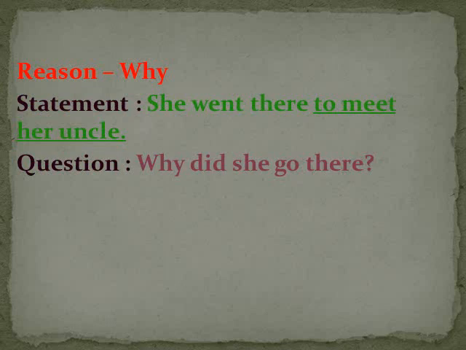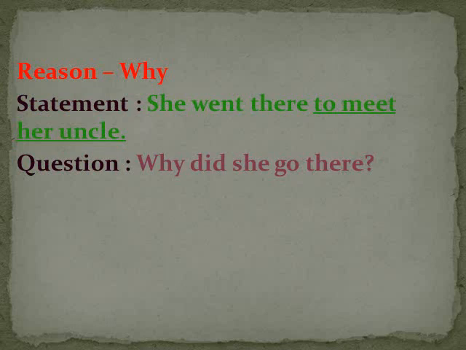Students, do you remember that if we use did as auxiliary verb, then we have to use the base form of main verb. That's why I didn't write went, আমি লিখেছি go, because here I used did. Why did she go there? সে কেন সেখানে গিয়েছিল? To meet her uncle.